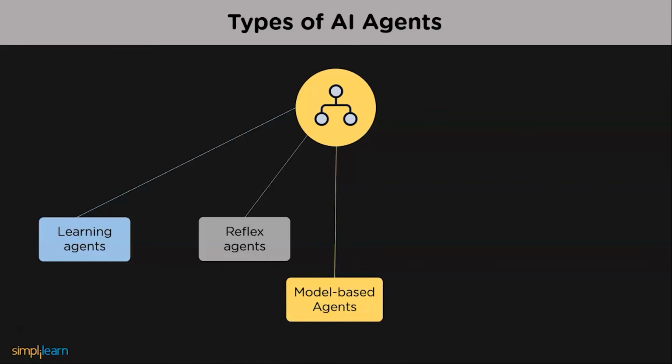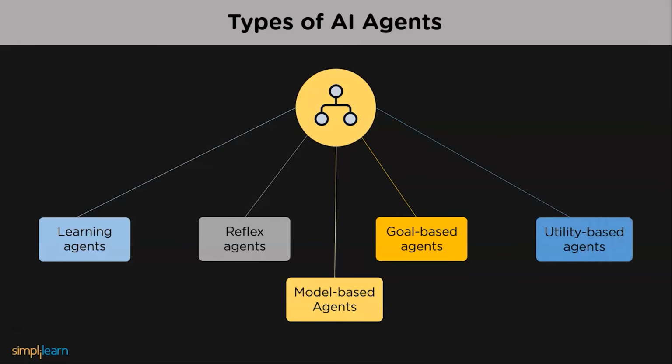Model-based agent. These agents select their behaviors in a similar manner as reflex agents, but they have a more thorough understanding of their surroundings. The internal system has an environmental model that integrates with the agent's past. Next is goal-based agent. These agents expand on the data that a model-based agent maintains by adding goal information or data describing desired outcomes and circumstances.